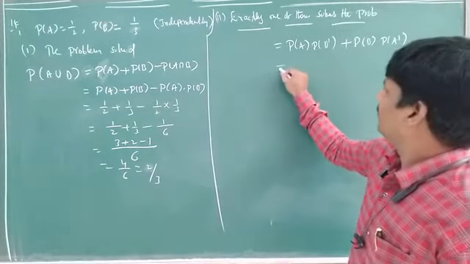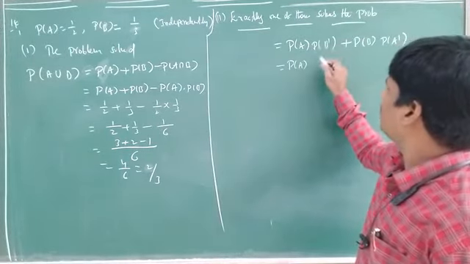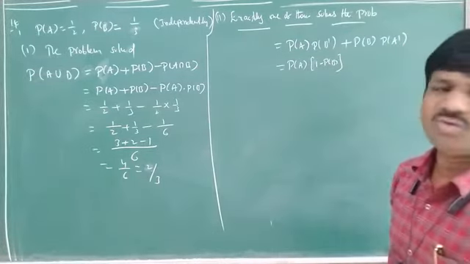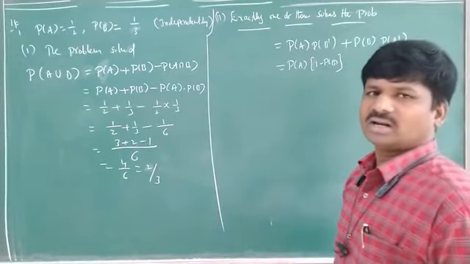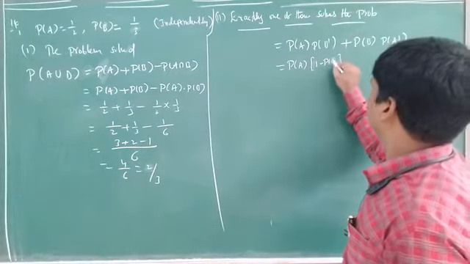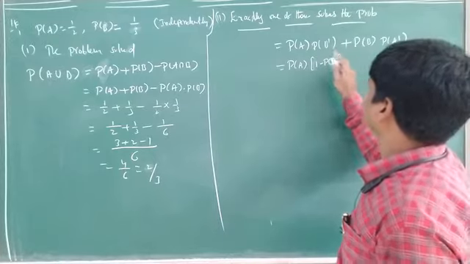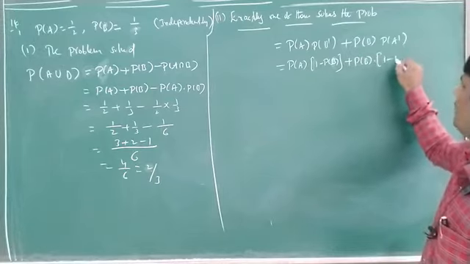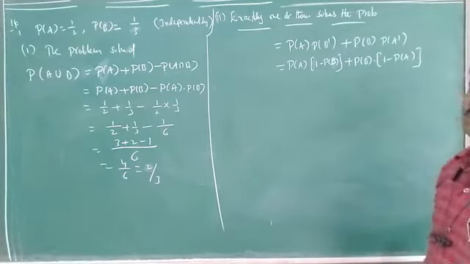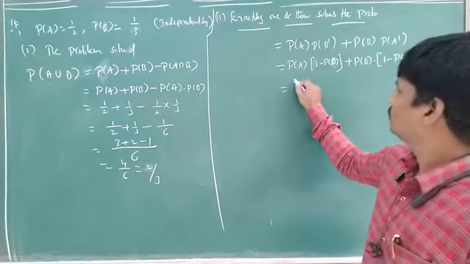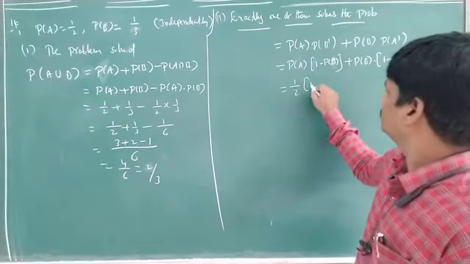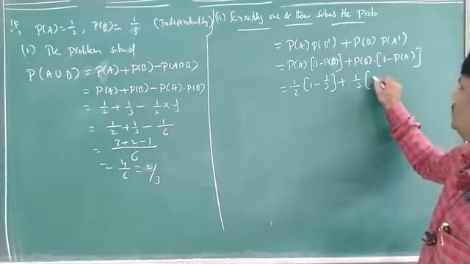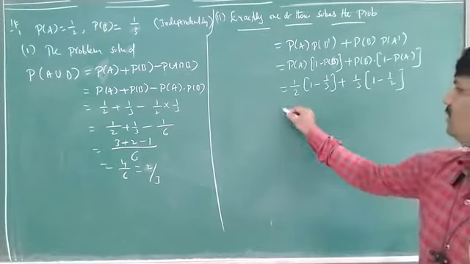Okay? Yes. See, probability of A, probability of B dash means 1 minus probability of B. We have the formula: success plus failure is equal to 1, or not? 1 minus this is success. Next, plus probability of B into 1 minus probability of A. So substitute these values: 1 by 2 into 1 minus 1 by 3, plus 1 by 3 into 1 minus 1 by 2. Simplify this one.